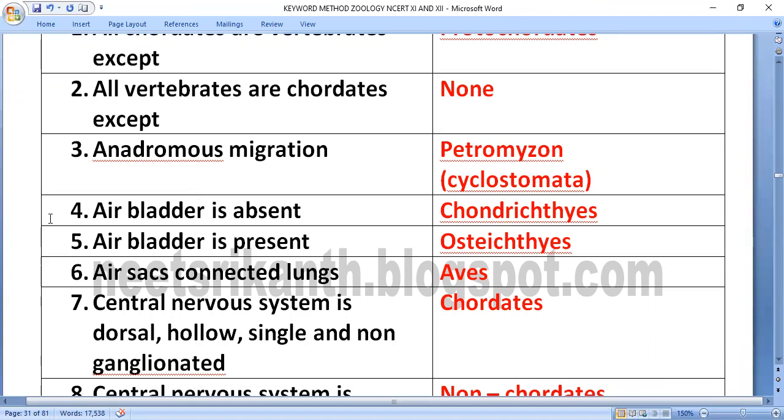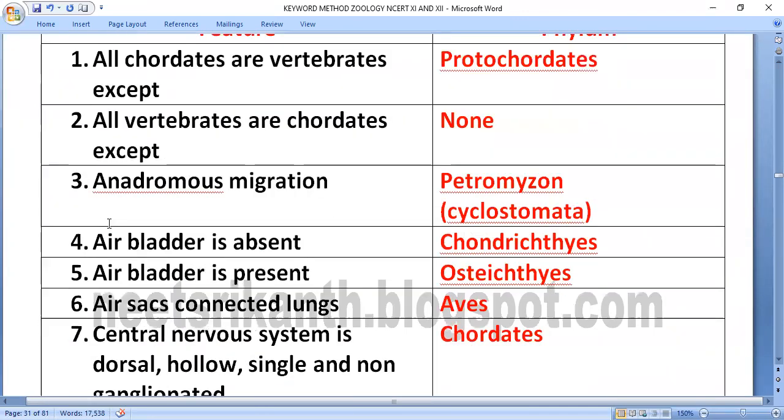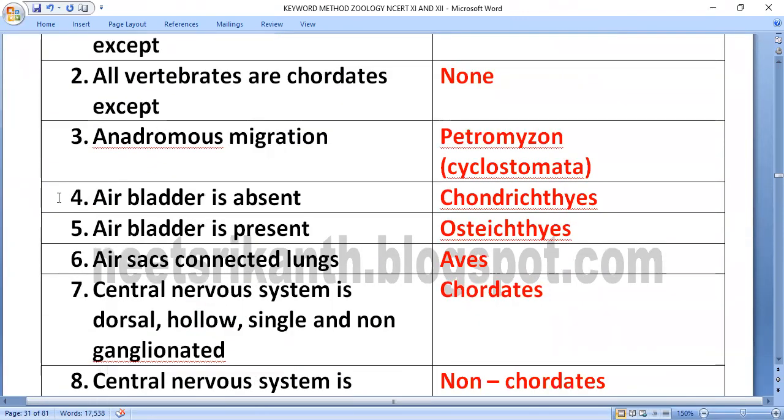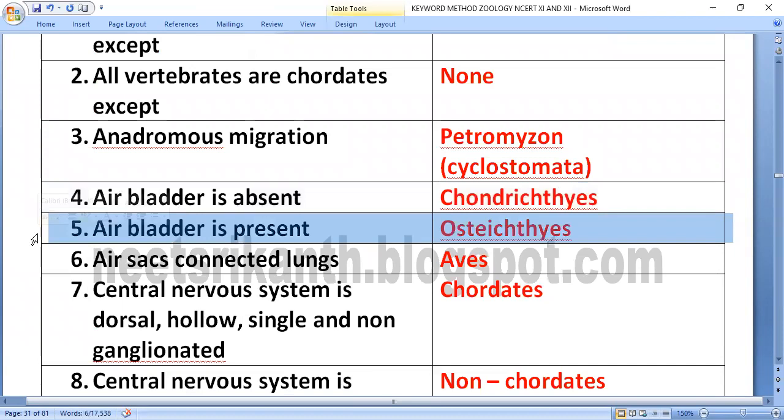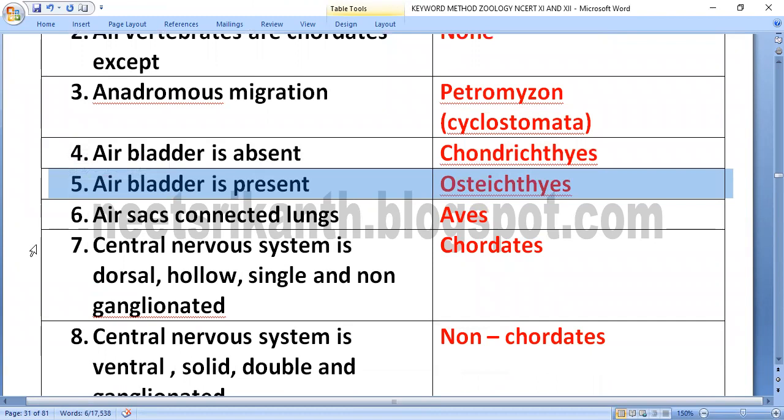Air bladder is absent in Chondrichthyes, cartilaginous fishes. Air bladder is present in Osteichthyes, bony fishes.